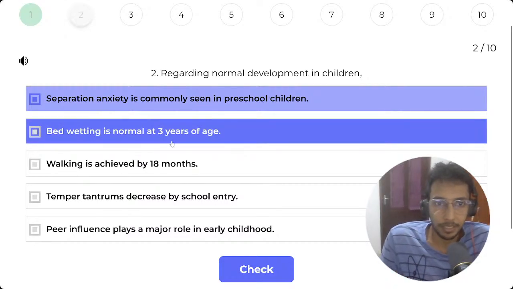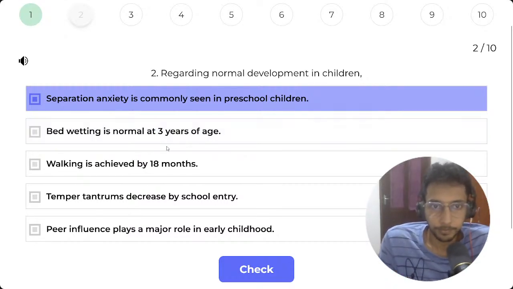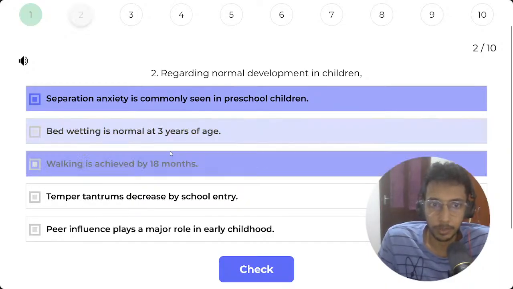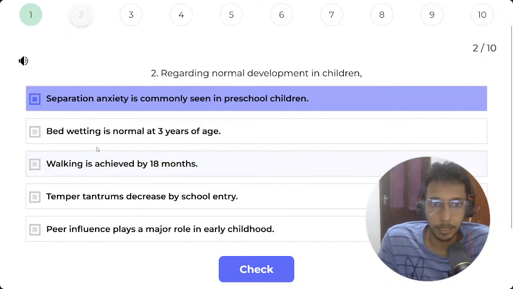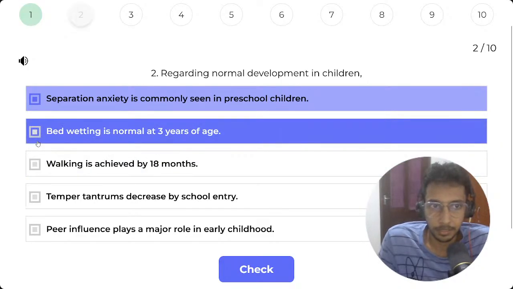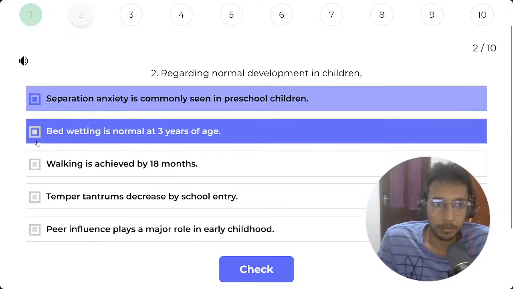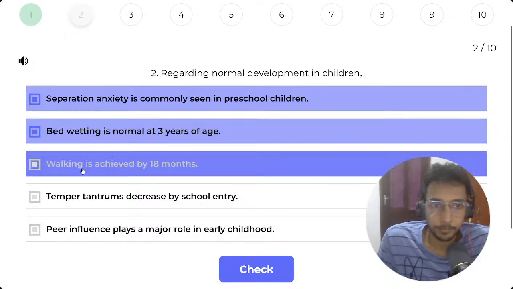It's probably not a normal feature, like, expected to achieve dryness by this. But sometimes there are children who continue to have nocturnal enuresis, and you have to reassure them it goes away after a while.